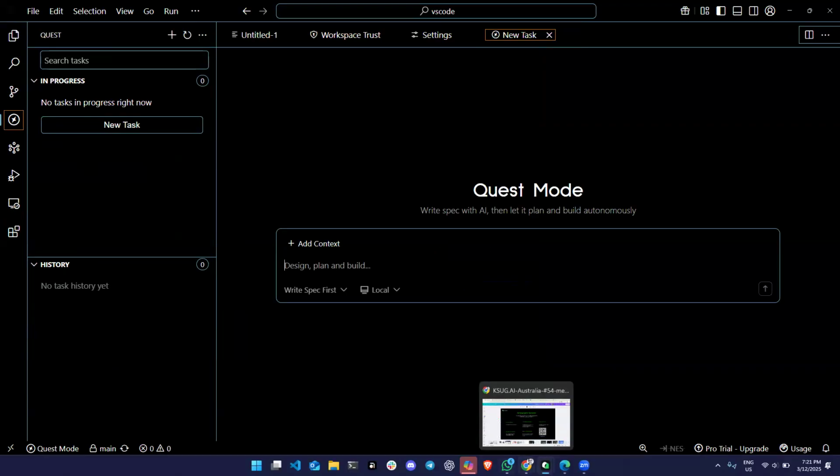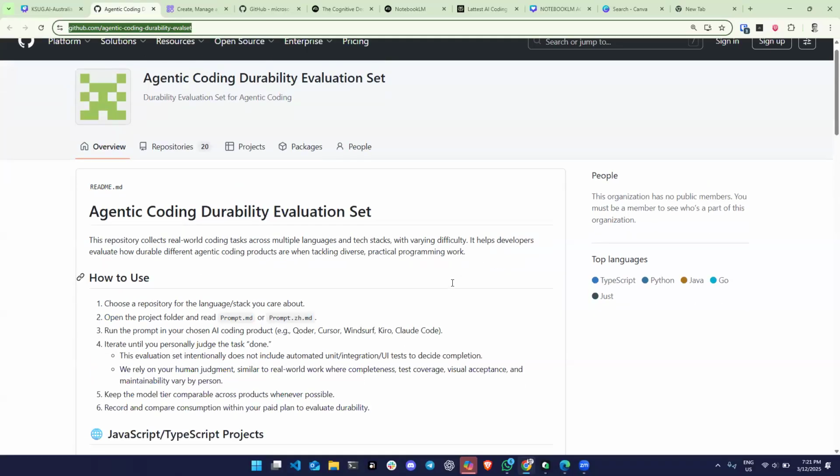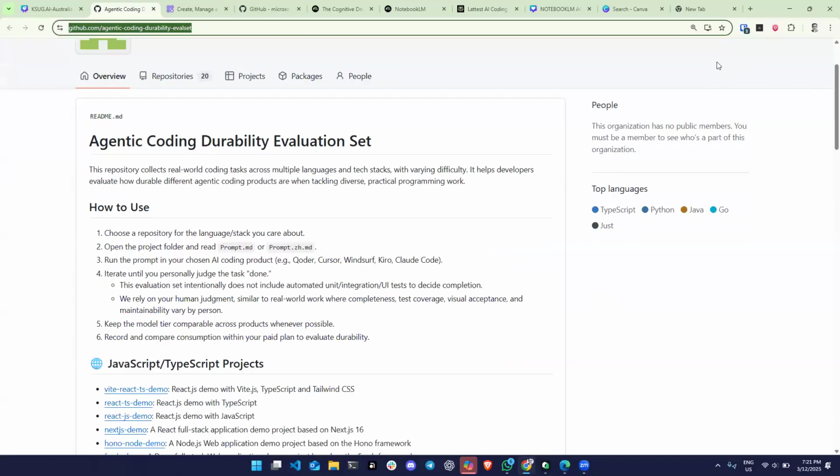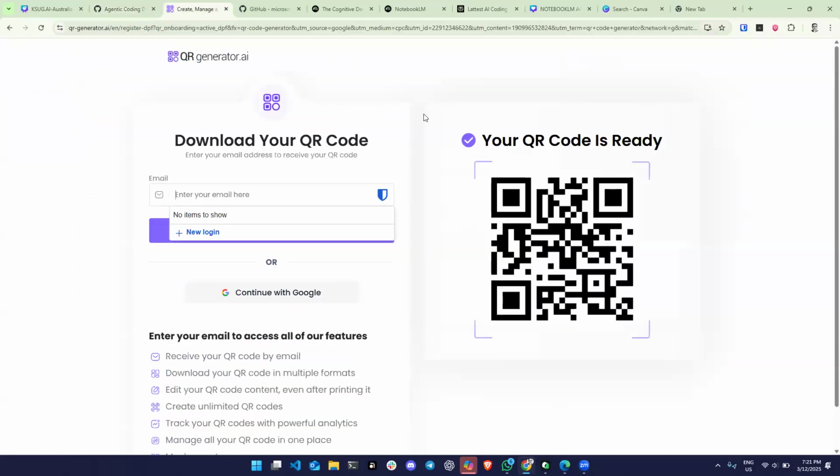They gave us a repo here called Agentic Code Durability Evaluation Test Set. So here is just some code base that you can clone and test. And if you want to go to this one, this is the QR code for the testing benchmark that they have used.